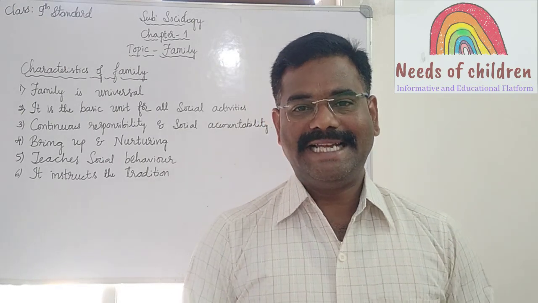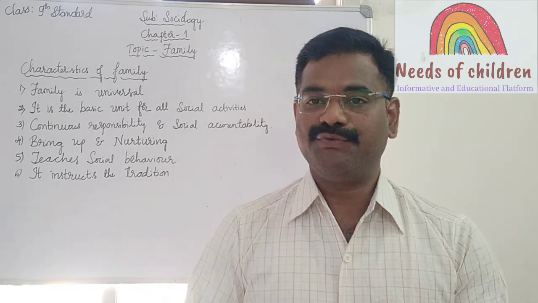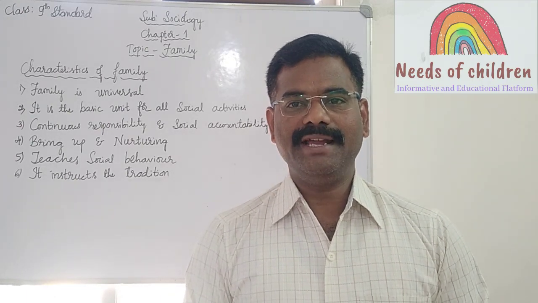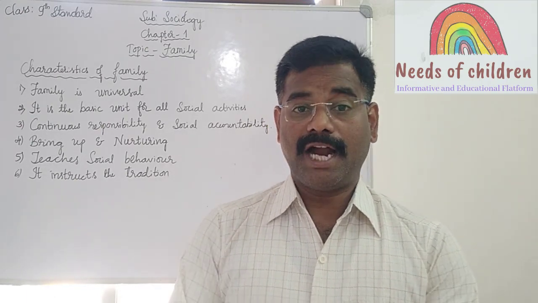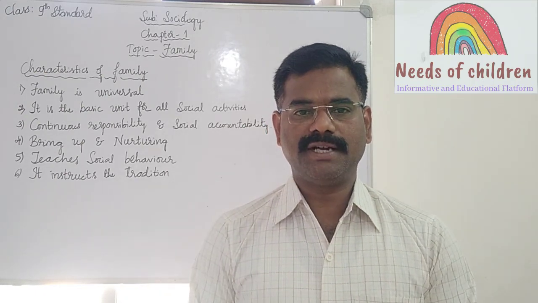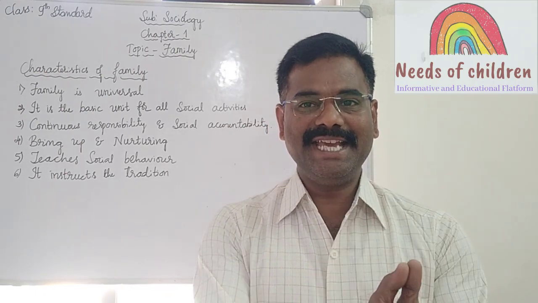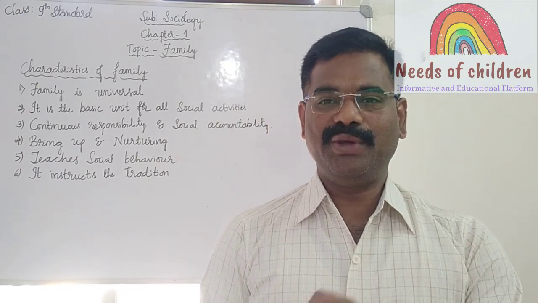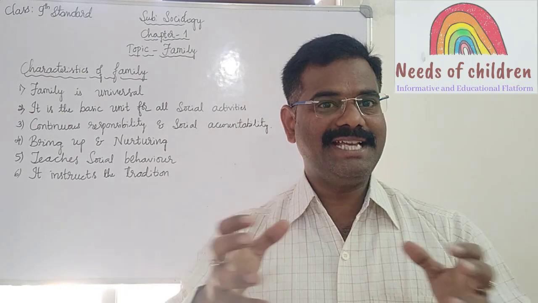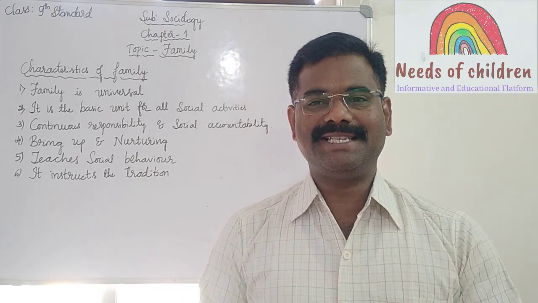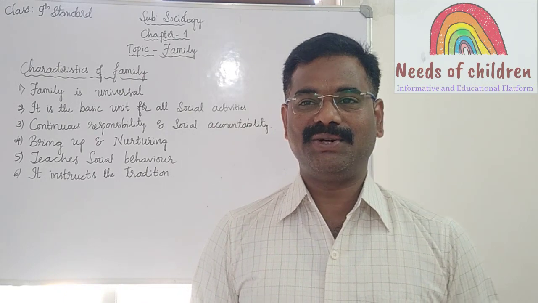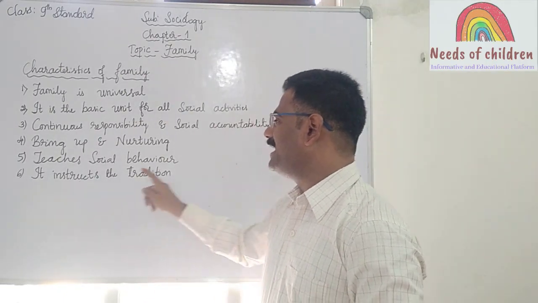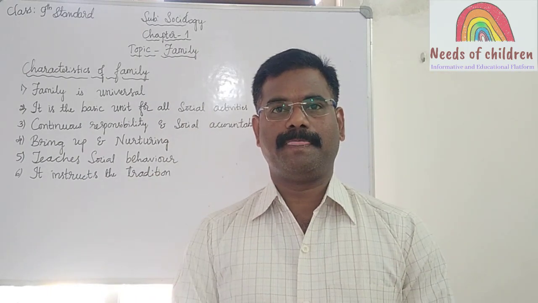So the family teaches behaviors like friendship, freedom and security during childhood, adolescence, adulthood and old age. In these ages, the family especially provides security to a child, so that the family teaches social behavior to a child.